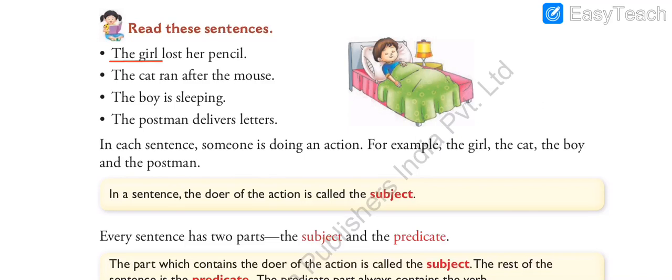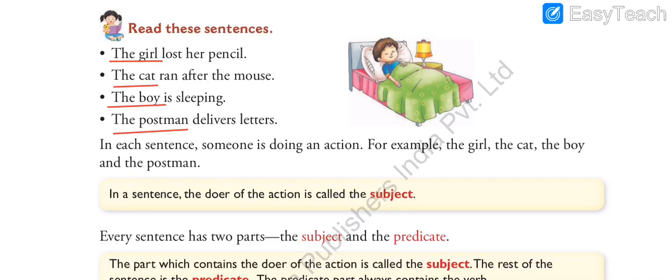In second sentence, who did run? The cat. So we can say the cat is the main thing in the sentence, who is performing the action. Third sentence, the boy is sleeping. So who is performing the action of sleeping? The boy. So the action is being performed by the boy. The boy is doing something. The last sentence, the postman delivers the letters. So who delivered the letter? The postman. So the postman is the person who is doing the action of delivering the letter.